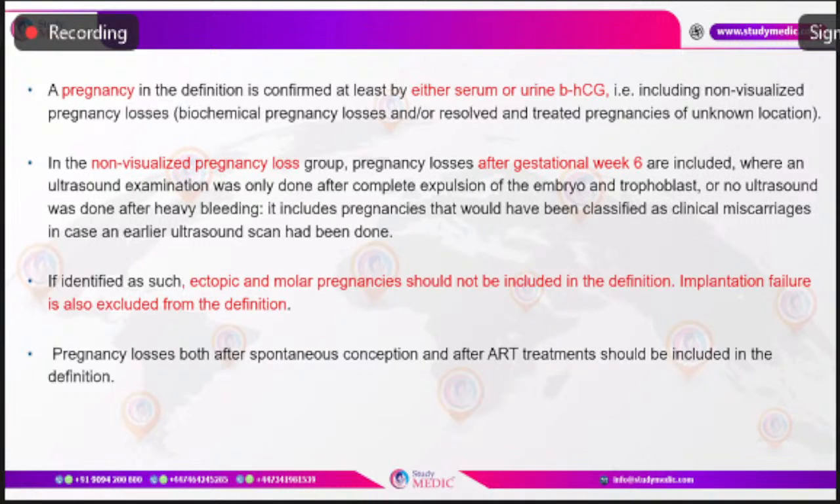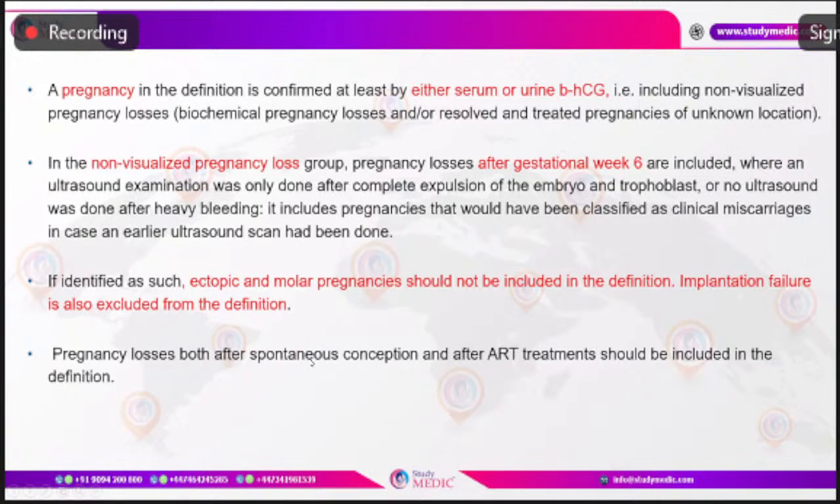So both non-visualized pregnancy loss and visualized pregnancy loss can be taken as a pregnancy loss. Now, there are certain conditions where beta-HCG will be positive, but there is no intrauterine normal pregnancy, like ectopic pregnancy and molar pregnancies, and those should not be included in the definition of a miscarriage or pregnancy loss.